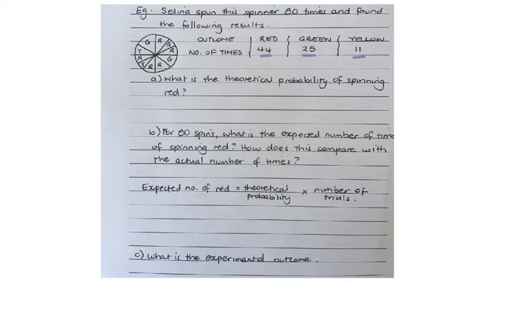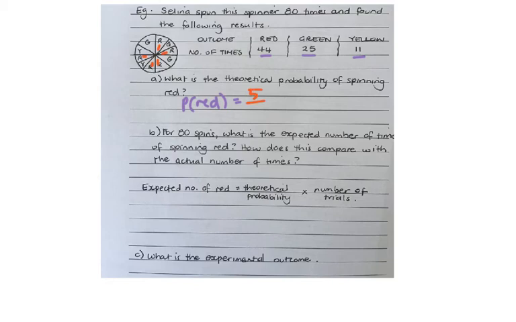The question asks, what is the theoretical probability of spinning red? So we're going to do what we've been doing so far. So the probability of red equals, now how many times does red appear on the wheel? So let's have a look. We've got 1, 2, 3, 4, 5. So that's my favourable.